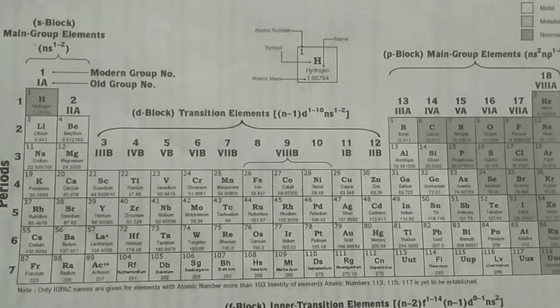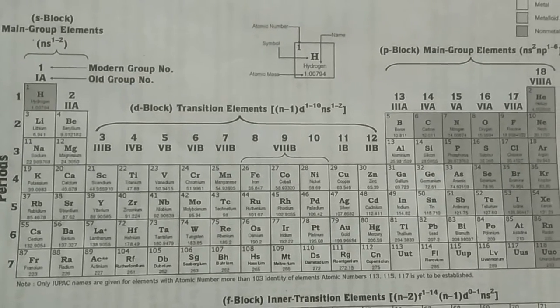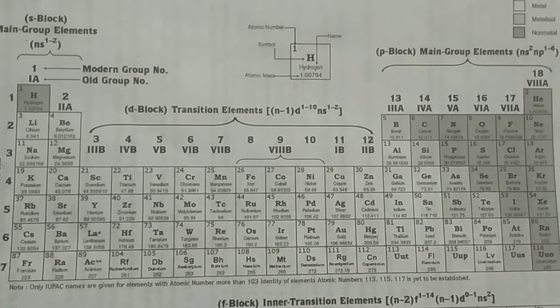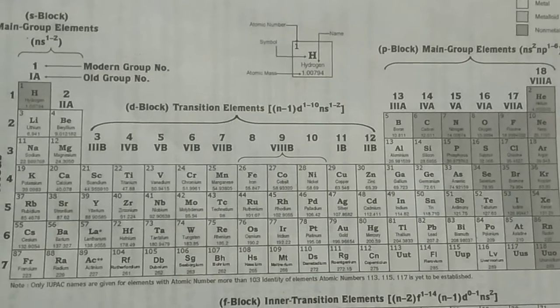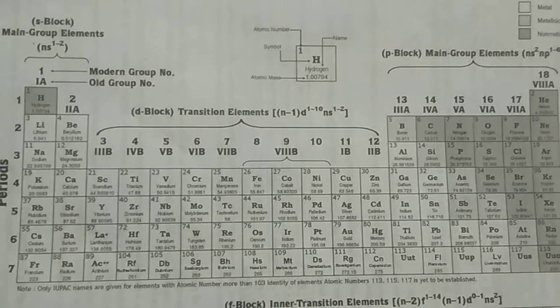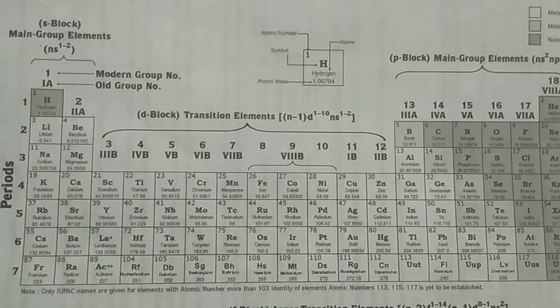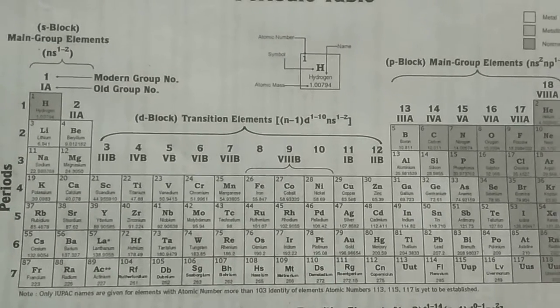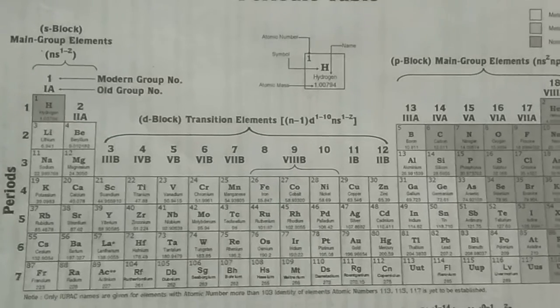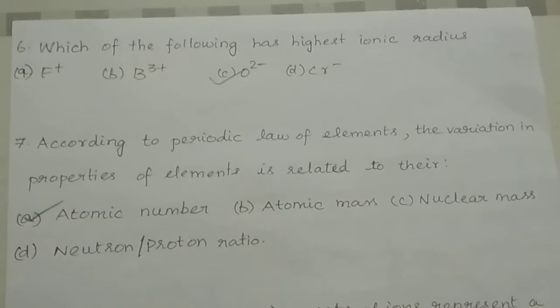So, amongst the elements given in the options, fluorine, sulfur, beryllium and ferrous, ferrous lies at the bottom. So, ferrous has the highest tendency to lose electrons. The answer is option C.